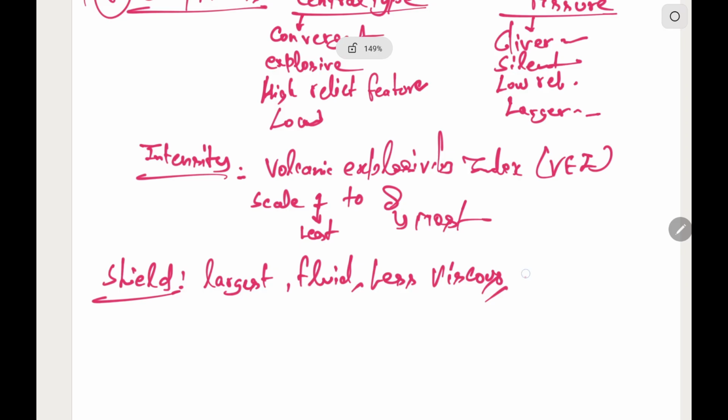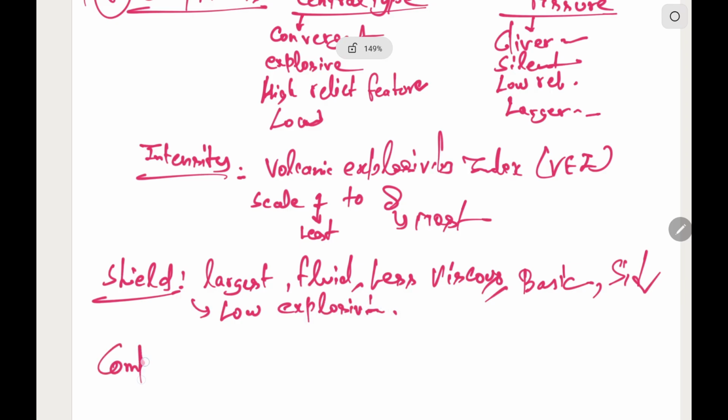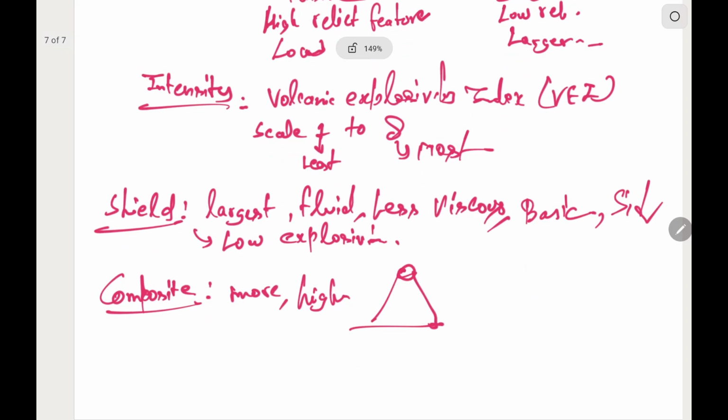Less viscous means basic, silica content will be low, characterized by low explosivity. Second one is composite, more viscous, high explosivity, and they form features like mountains. These are the composite volcanoes.